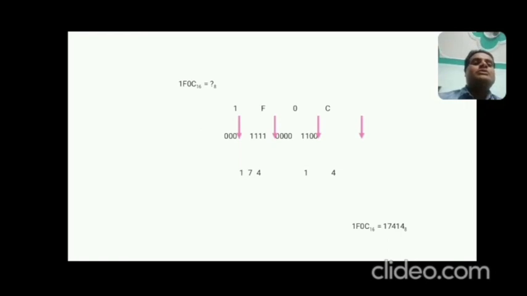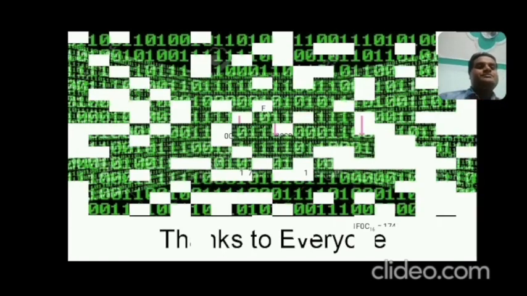Now starting from the rightmost side, take only 3 bits, that is 100. Since you want to convert this hexadecimal to octal, make groups of 3 bits, because in octal it is 2 to the power 3, that is 3 bits. So this is 4, and the next one is 1, and then 4, 7, 4. So 1F0C in hexadecimal is equal to 17414 in octal.